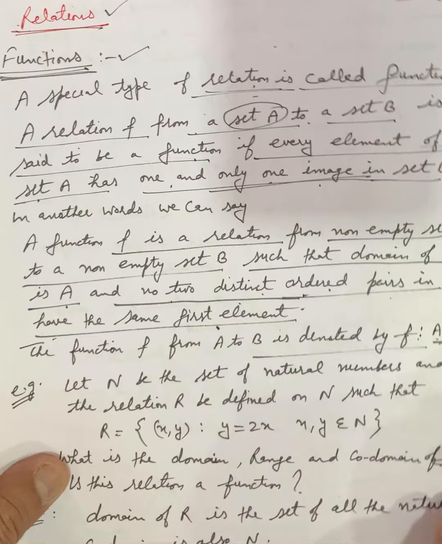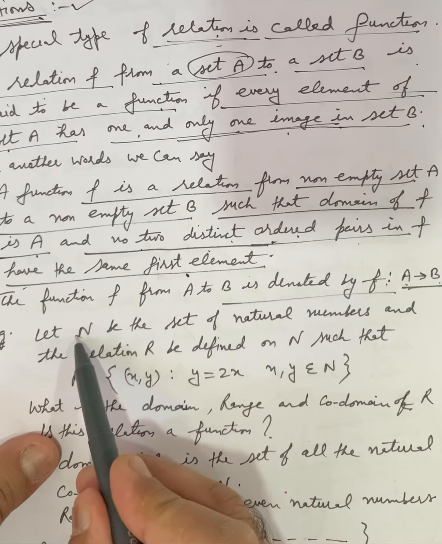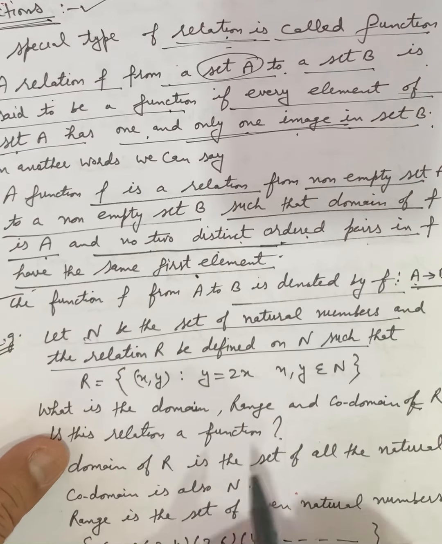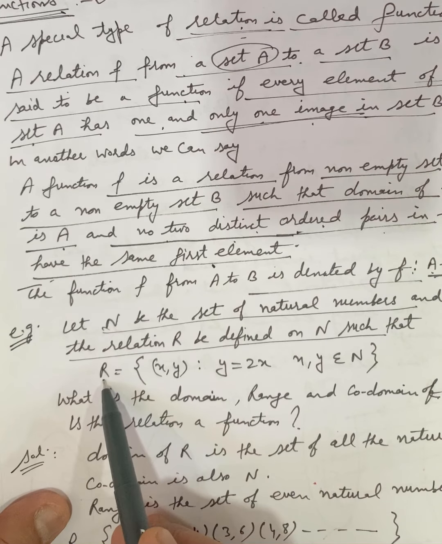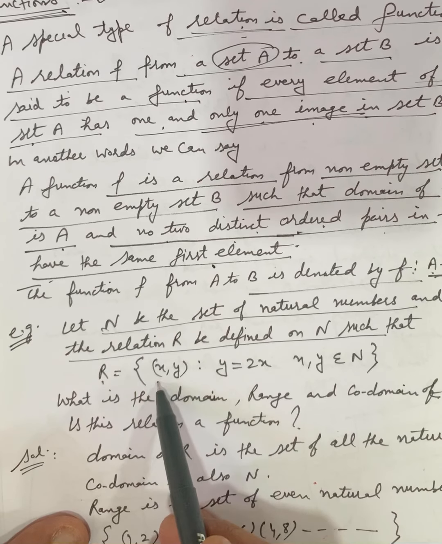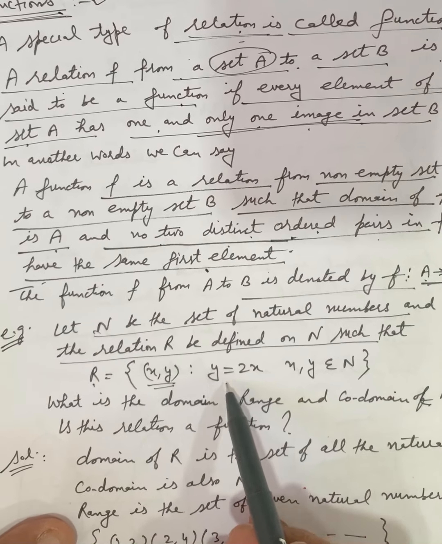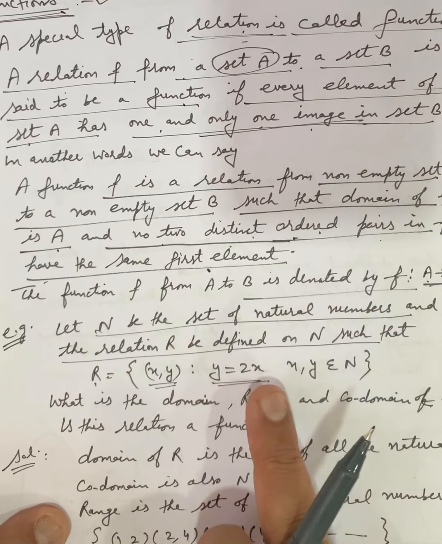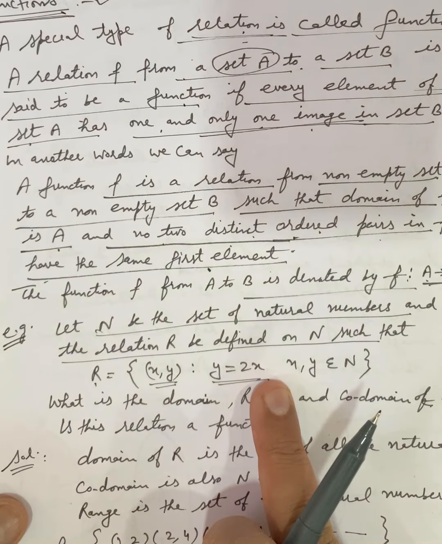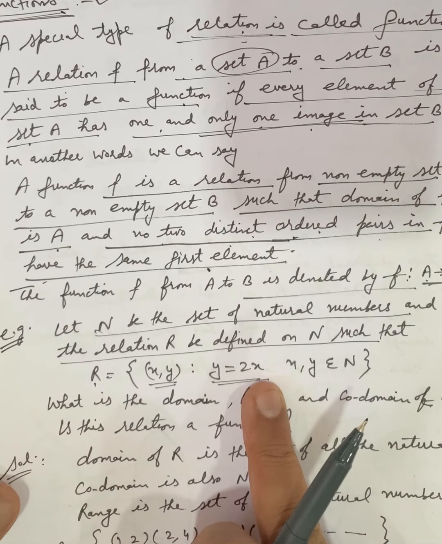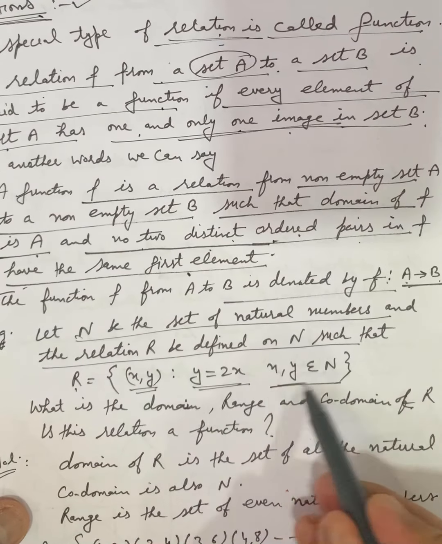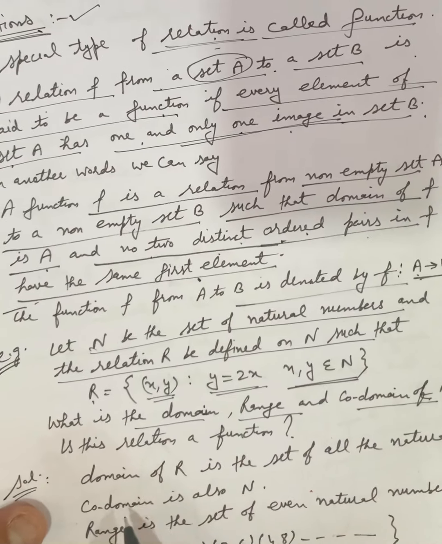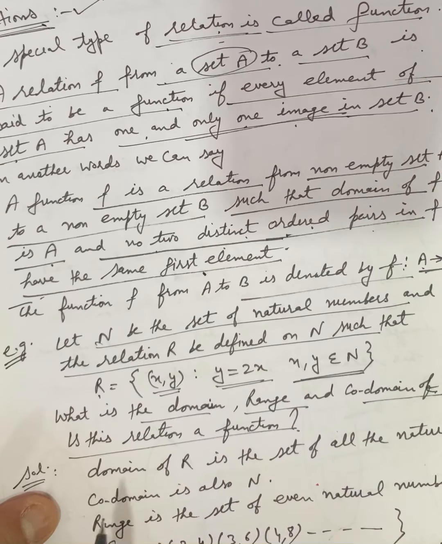For example, let N be the set of natural numbers and the relation R is defined on N, given in set builder form as ordered pairs (x, y) such that y is twice of x, meaning the second element, the range element, is double of the domain element. y is 2x, where x and y belong to natural numbers. Now what is the domain, range and codomain of this relation? Is this relation a function?